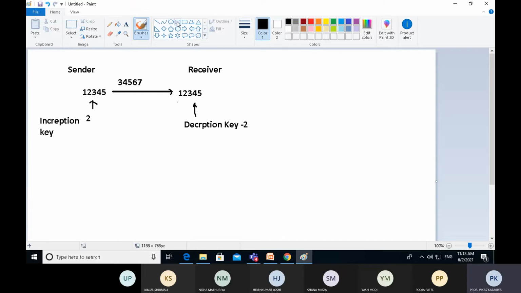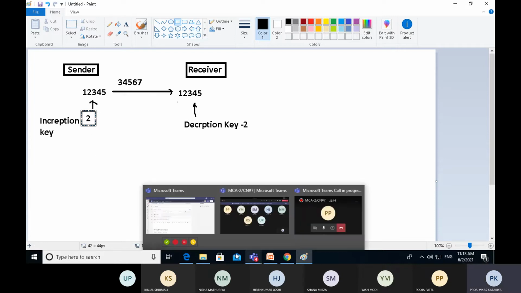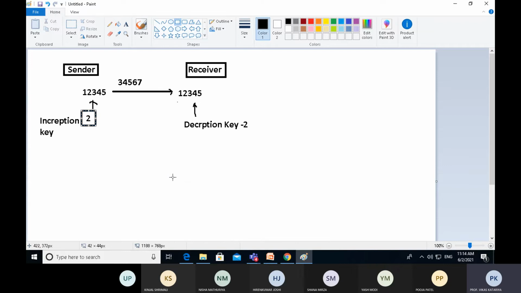So the sender performs encryption, the receiver performs decryption. It will change the original data by encrypting it, but remember the original information cannot be changed when it is received by the receiver. So 1, 2, 3, 4, 5 is the same data which is received by the receiver, but during the transmission it can change our pattern. So this is how encryption is applied by the sender device, and this is the task of the presentation layer, how the data will be presented.